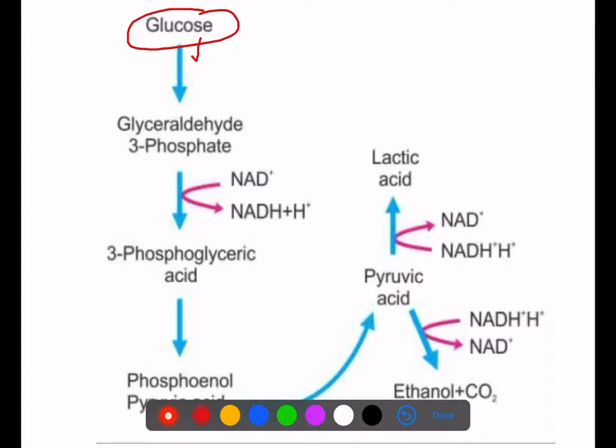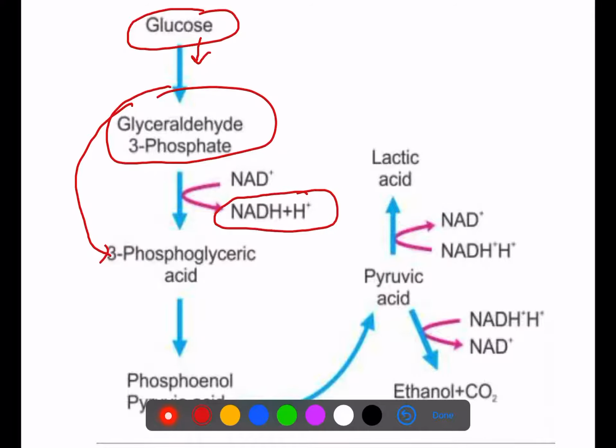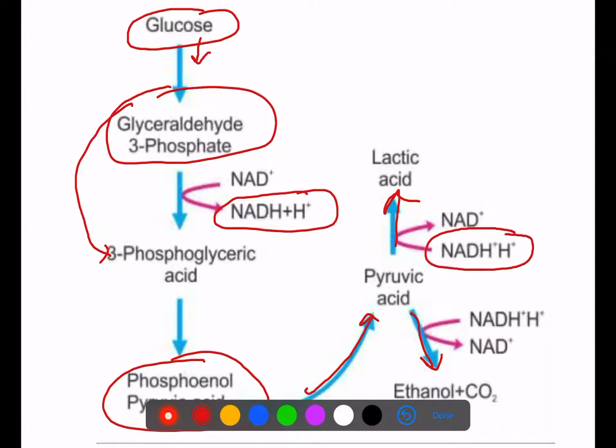I have not written all the steps here, but we will just see a broad view that glucose was changing into glyceraldehyde 3 phosphate. From this point we formed NADH2, and then finally we got the pyruvic acid. Now this pyruvic acid has two options: either it forms ethanol, or sometimes in our muscle case it forms lactic acid, and at that time it is using this NADH2, right?